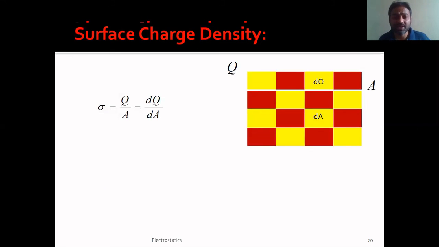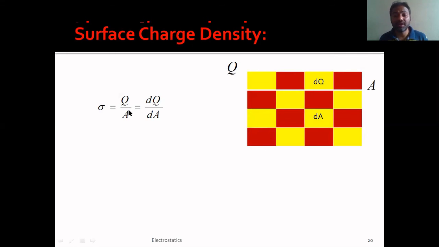Now let us move on to our next one, which is surface charge density. What is this surface charge density? If you understand the linear charge density, you also will understand the surface charge density. It is denoted by sigma. Please remember, it is denoted by sigma. This surface charge density is defined as the charge per unit area.